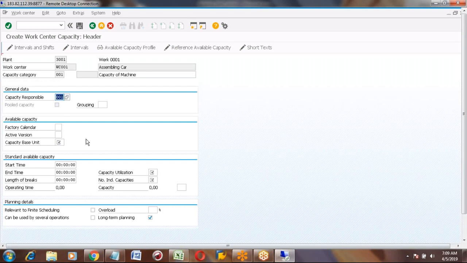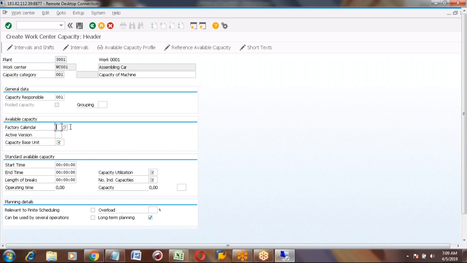Now, this factory calendar is there. Factory calendar means we will maintain a calendar in the plant. So the calendar will show what the working days are and what the holidays are. You will maintain that in the factory calendar.